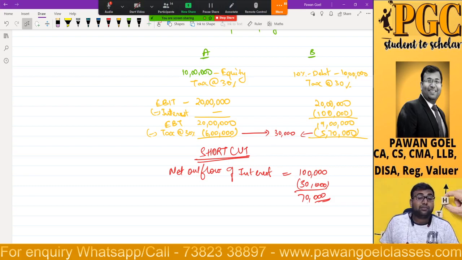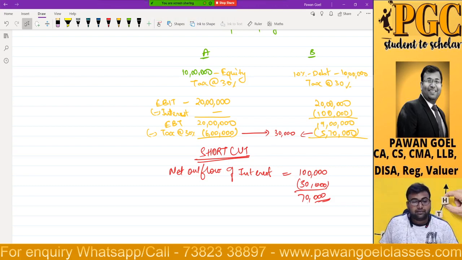One of the students might ask, sir, I didn't understand, because company B has a 1 lakh rupees expense also. How can you say company B is better than company A? Guys, I never told company B is better or company A is better. I am just trying to say that when you make a payment of interest, 30,000 is saved, yes or no. That's it, right?